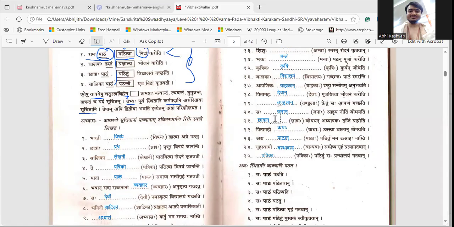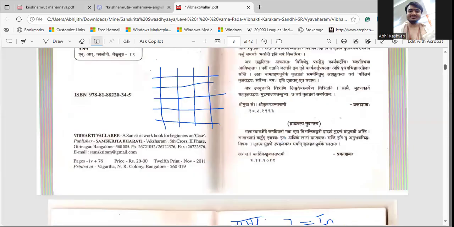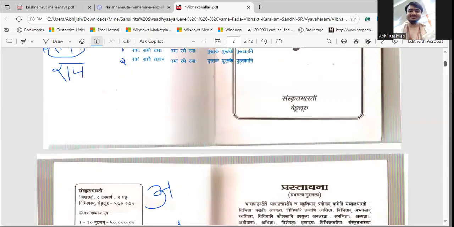Pitamahi Kathaha Uktva Balan Toshayati. So Kathaha, which linga is it? Can anybody answer? Striling. Strilinga. Katha. So if we remember Katha for Strilinga, what will be the forms of Vibhakti?